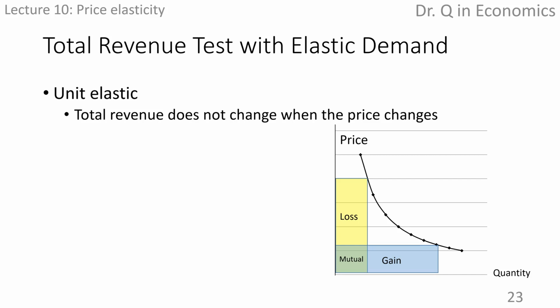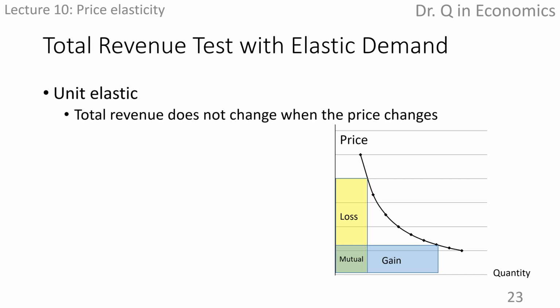This is the graphical expression of unit elastic demand. It's not a straight line. Instead, it is shaped like this, convex to the origin. When price decreases, loss and gain in total revenue are the same. Total revenue stays constant. So far, the total revenue test is shown intuitively by the graphs.